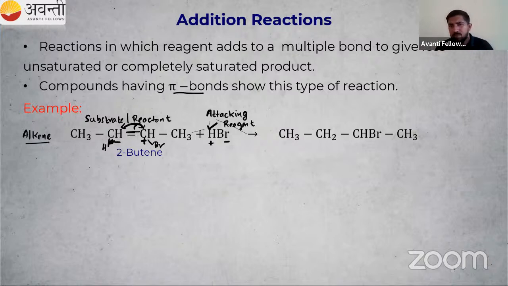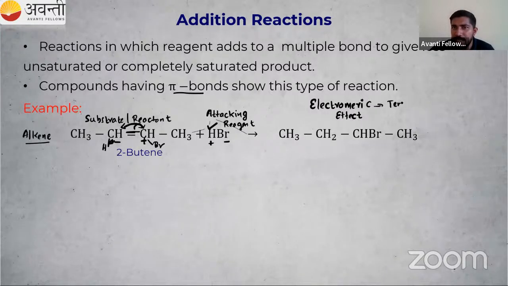We have studied inductive effect, resonance effect, hyperconjugation, right? There is one more effect known as electromeric effect. It is a temporary effect. Why is it called temporary?